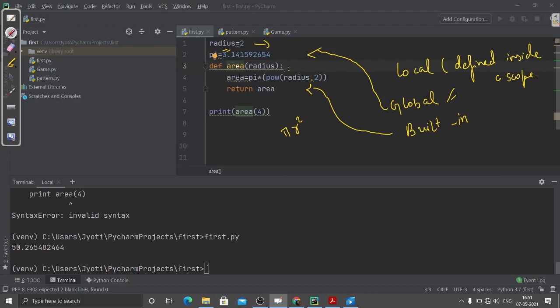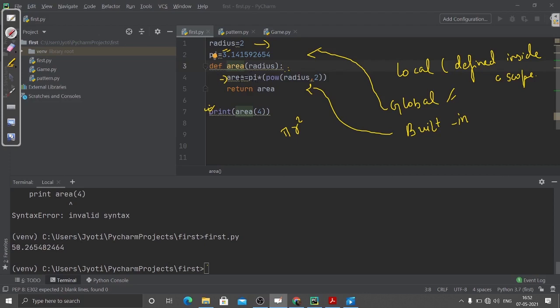That means the values are inside a scope. A scope is defined here. And how can we come out of this scope? Here you can see this print statement is actually out of this scope. Now this area variable is known as the local variable.